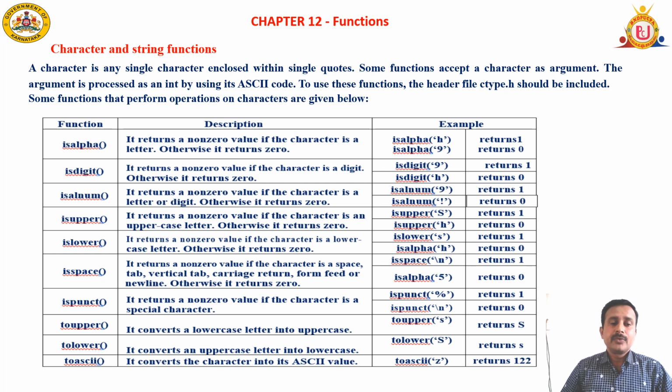toascii converts a character into its ASCII value. Say for example, toascii of small letter z is 122. Suppose you give small letter a, that is 97. Suppose you give toascii of capital letter A, it is going to give 65 for you. It returns the ASCII value of that particular character. I hope you know what ASCII is: American Standard Code for Information Interchange. So that is what ASCII is. It is going to convert a letter to its ASCII value.